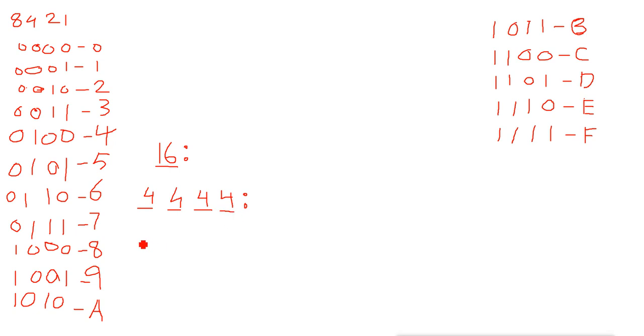In binary, if all these bits are 0, like 1, 2, 3, 4 are 0, then the second 4 bits will remain 0, the third 4 bits will remain 0, and the fourth 4 bits will remain 0.